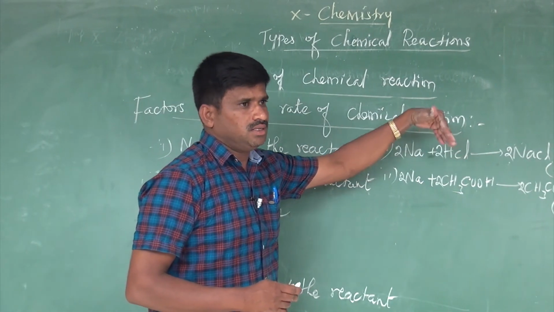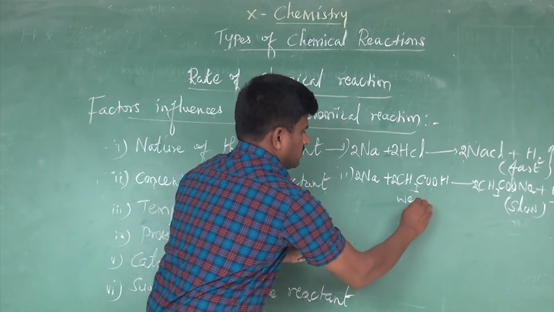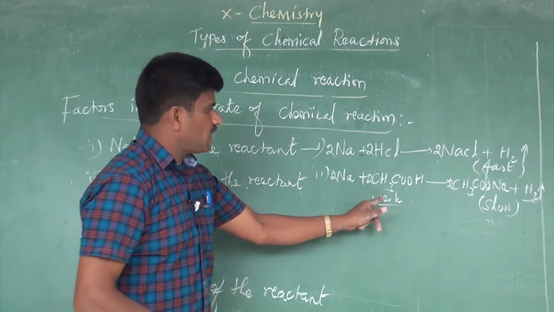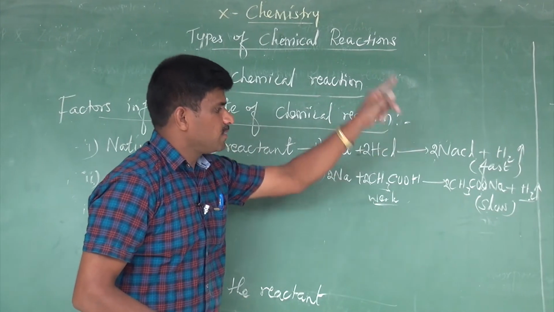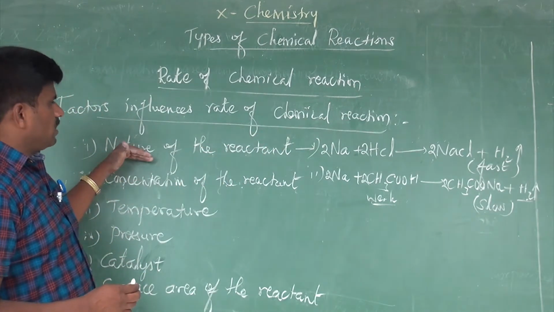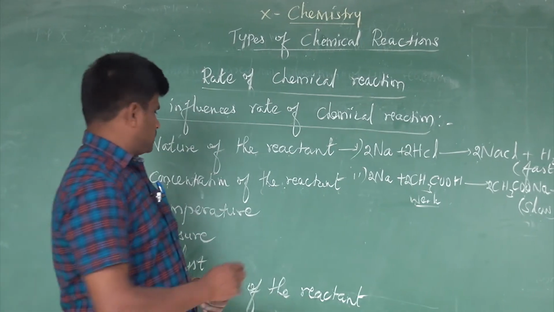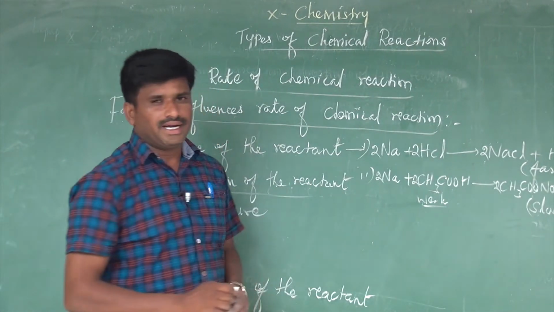A stronger acid makes the reaction faster. Acetic acid is a weaker acid, and the weaker acid makes the rate of reaction slower. So this is the first point: you could see how the nature of the reactant influences the rate of chemical reactions. Let's go for the second one.